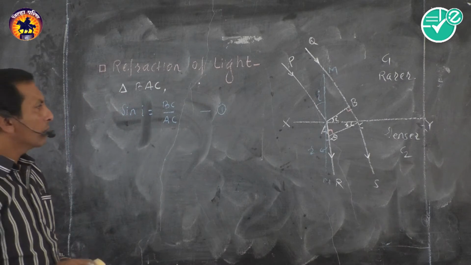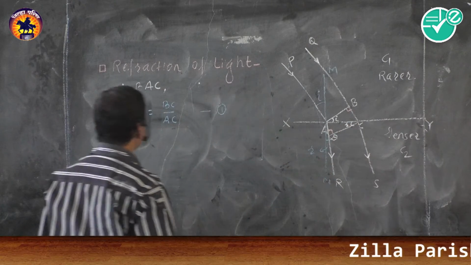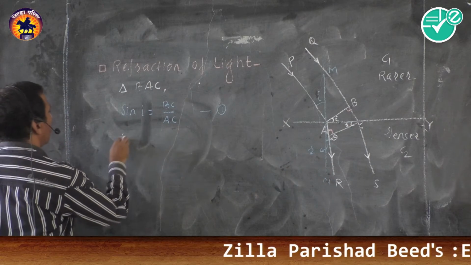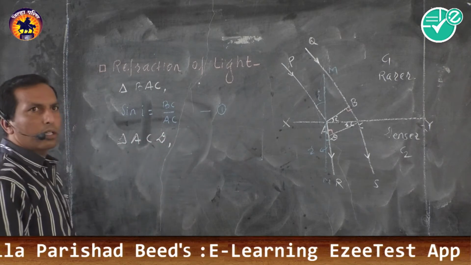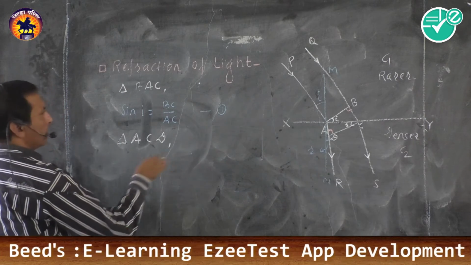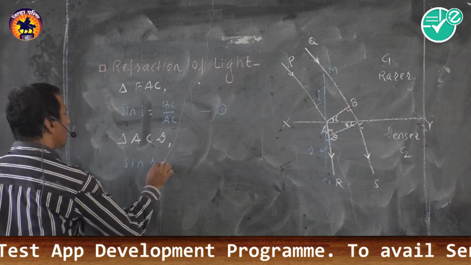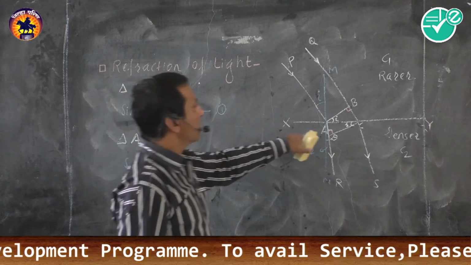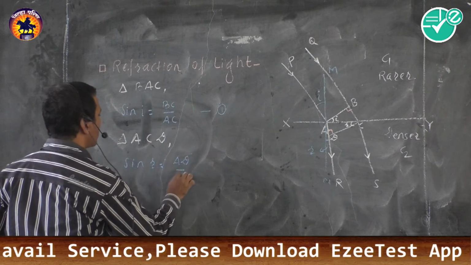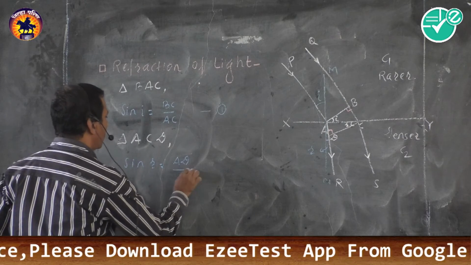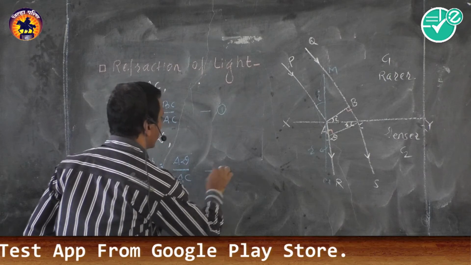Similarly, suppose this triangle ACD. This triangle is also a right angle triangle. From trigonometry, again sin R is equal to opposite side divided by hypotenuse, that is AD upon AC. Opposite side is AD and hypotenuse is AC. Indicate this as the second equation.